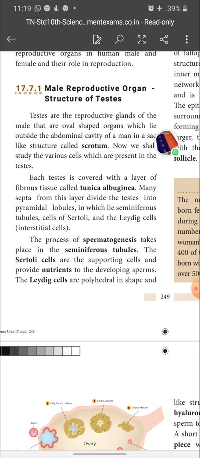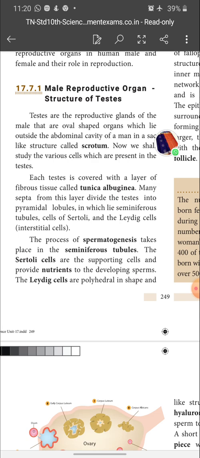Then the Sertoli cells are the supporting cells and provide nutrients to the developing sperm. As I already said, sperm production takes place in the seminiferous tubules. For developing, the sperm needs some nourishment. This nourishment is supplied by a type of cells present in the seminiferous tubules called Sertoli cells. So Sertoli cells provide nourishment for the developing sperms.